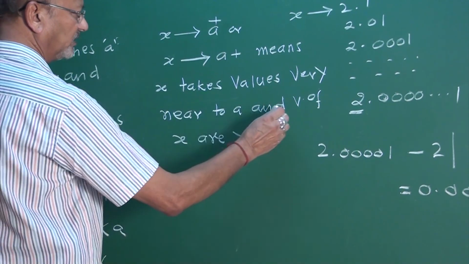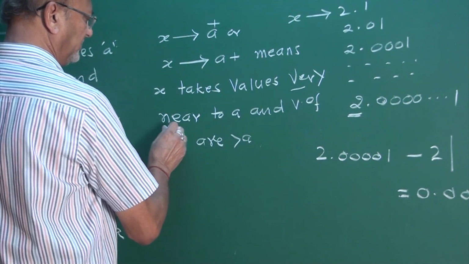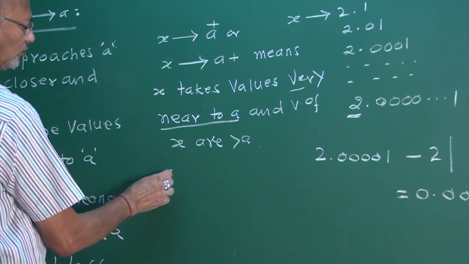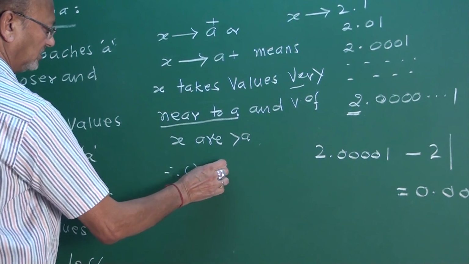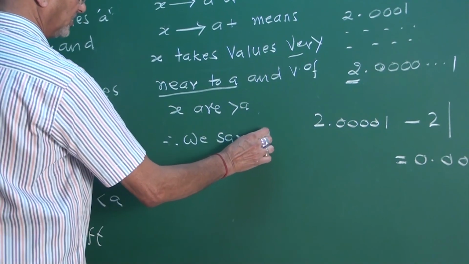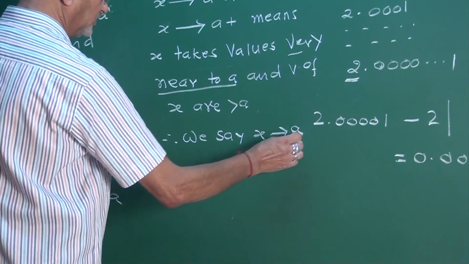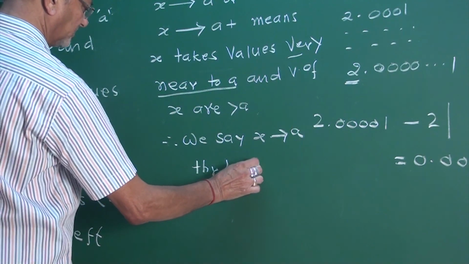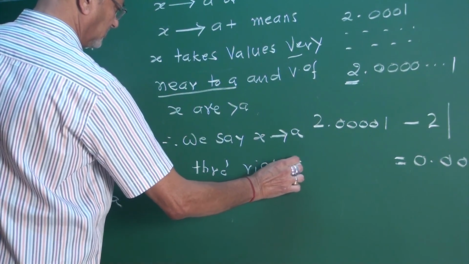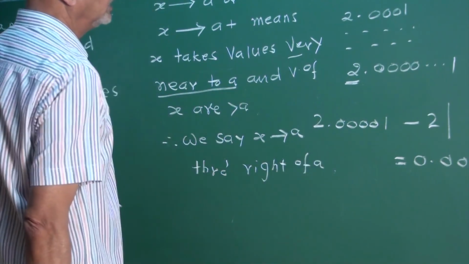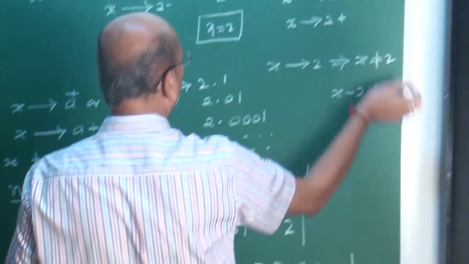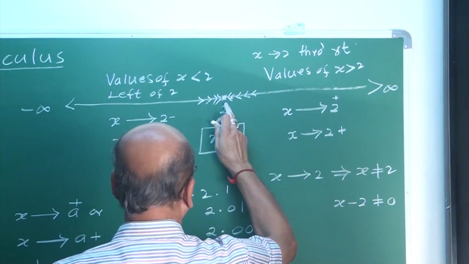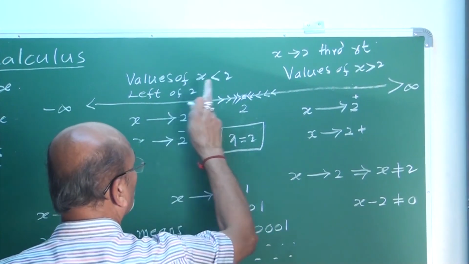This is always very important, my friends. Very near to a but greater, that side. Therefore, we say x tends to a through right. Right of a. Yes, my friend. Through right of a, from here, through right. This is through left, through right.